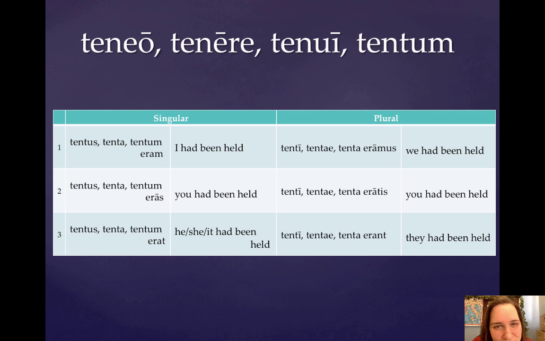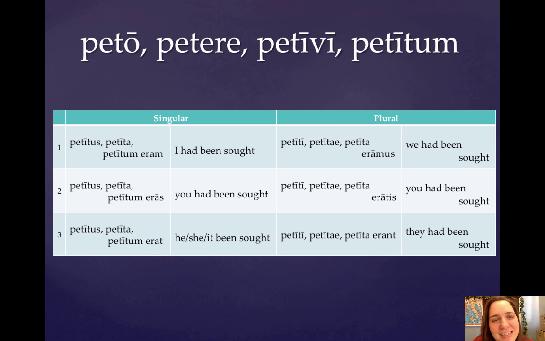And yes, you need to write out this chart as well. And the next one, which is how to do this for the third conjugation verb, petō. So petitus eram, I had been sought. Petitus eras, you had been sought. Petitus erat, he had been sought. And then in the plural, petiti eramus, we had been sought. Petiti eratis, y'all had been sought. Petiti erant, they had been sought.